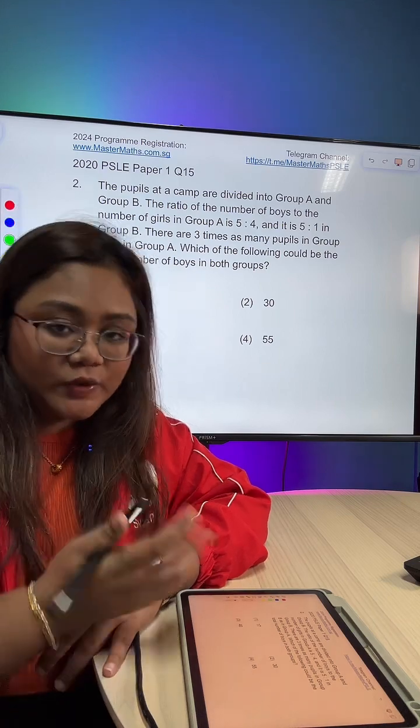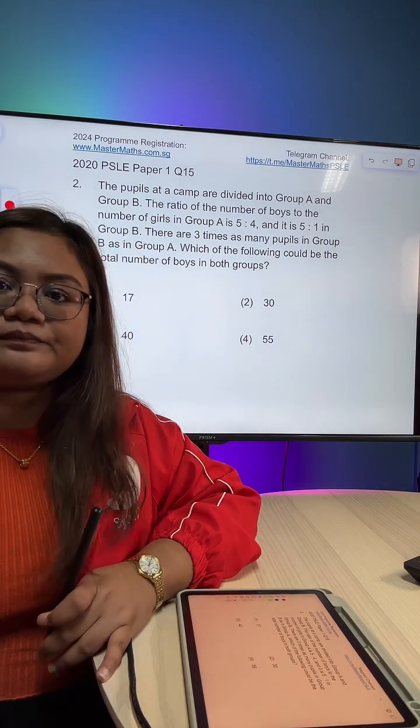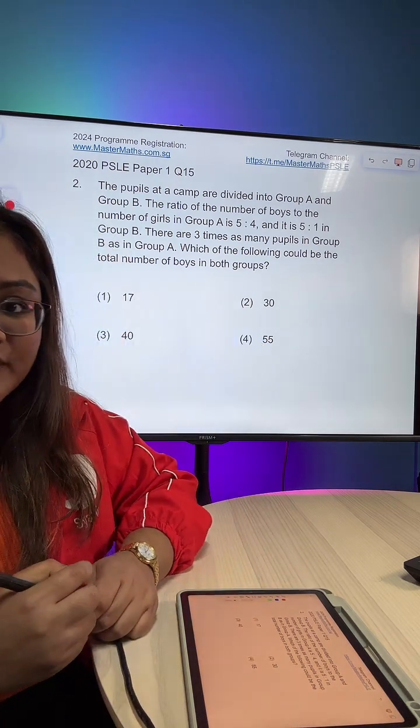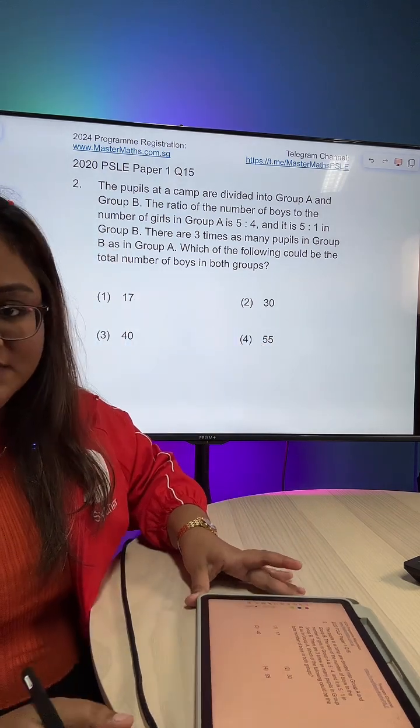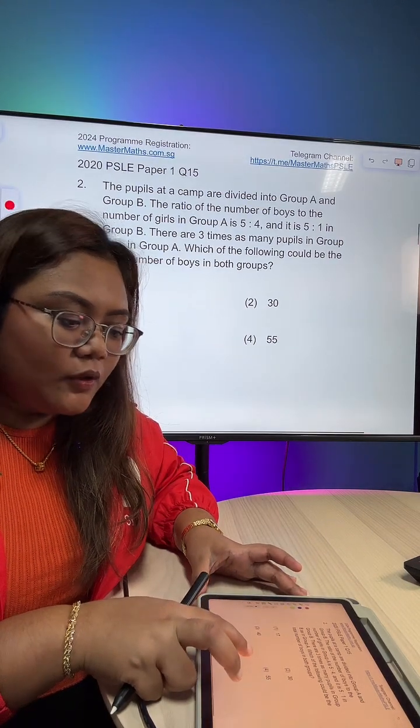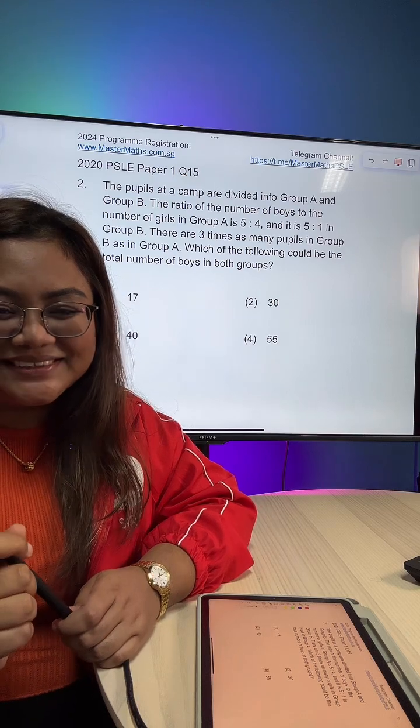So how would you solve this question? What do you think? I will give you about 2 minutes to try this question now. Let me know if you're not able to see the question clearly. I will shift things around to help you out. In the meantime, while you are solving,